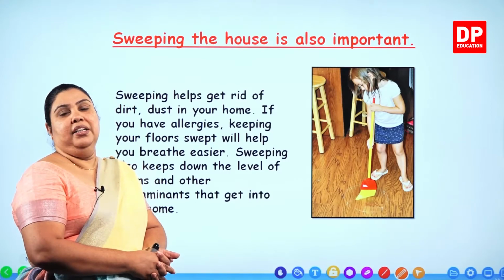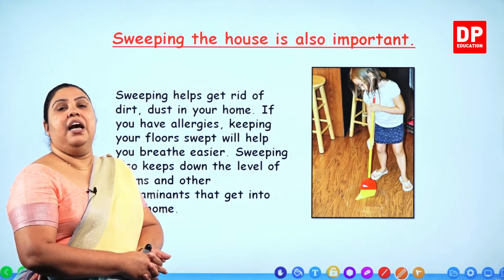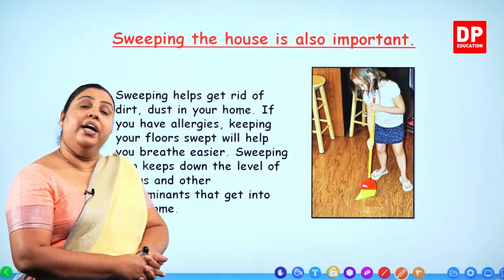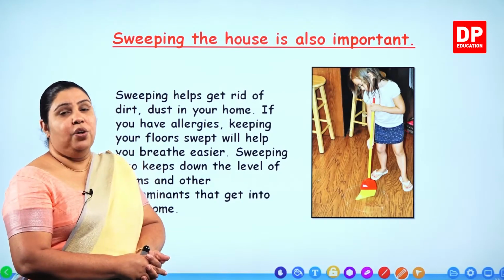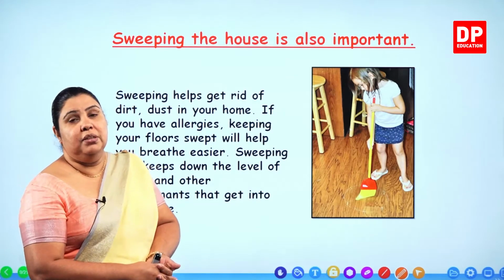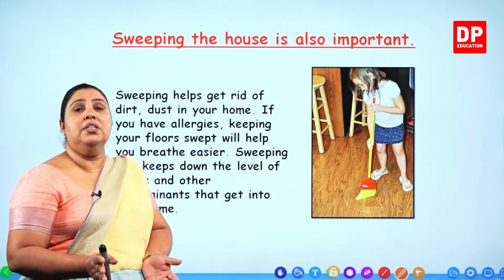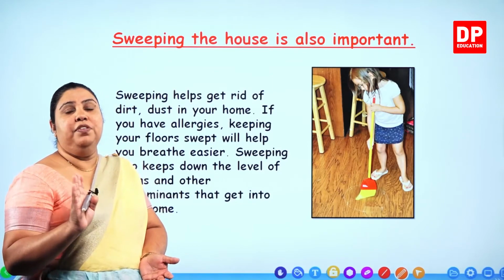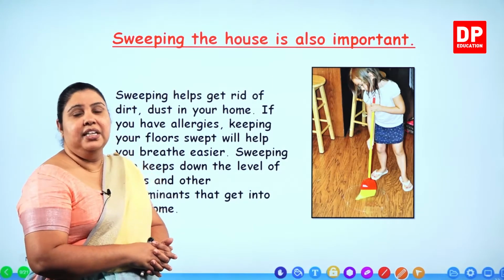You can do that. So you have to be careful, you have to think of your health, and you have to maintain your good health by keeping dirt and dust and all the germs not coming into your house, by cleaning, sweeping the floor and keeping the environment clean.